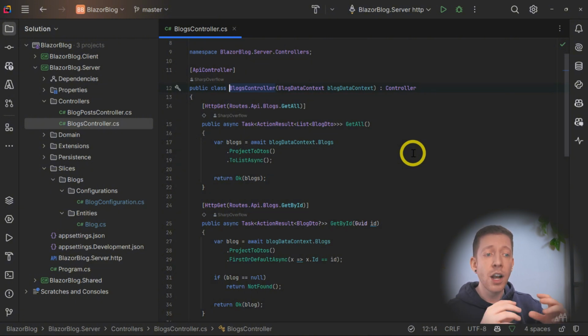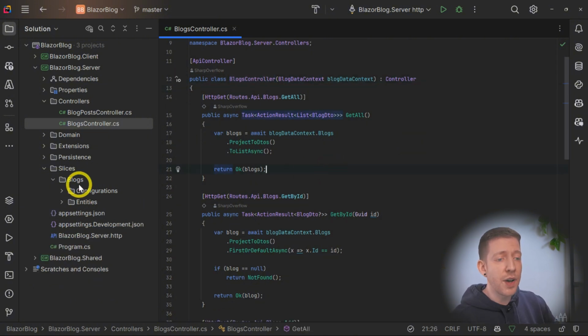And a lot of the way I code is to keep things as simple as possible by having one single source of truth. So in order to get a blog, we need one single source of truth of how we get that blog. Whether we're coming in from the controller or whether we're calling it from somewhere else within our code, there should be one central place to do that. And that's where we introduce services.